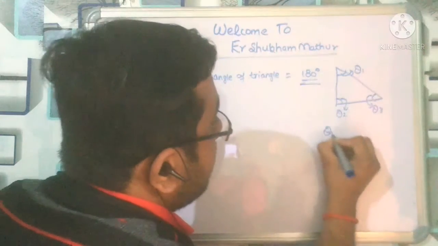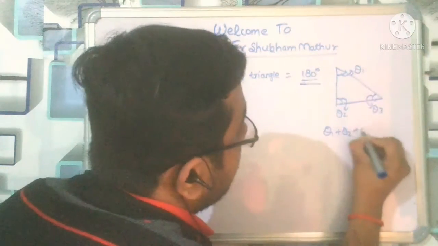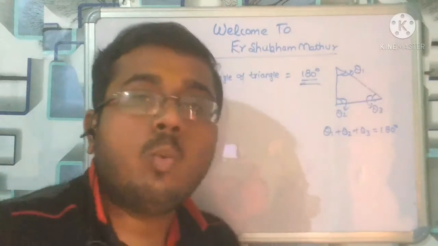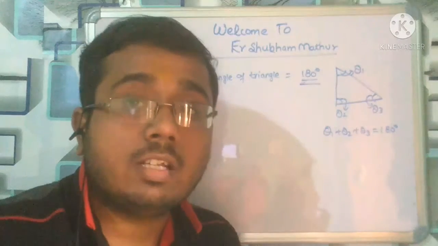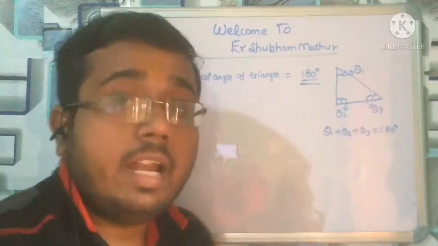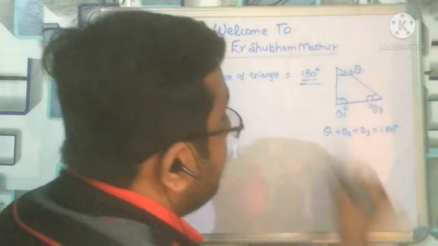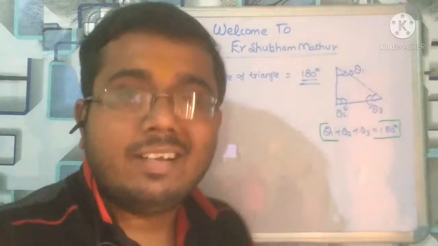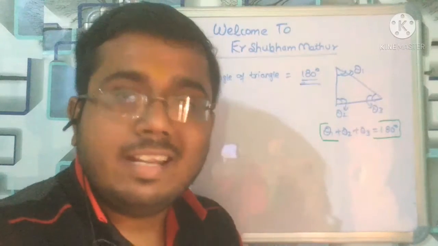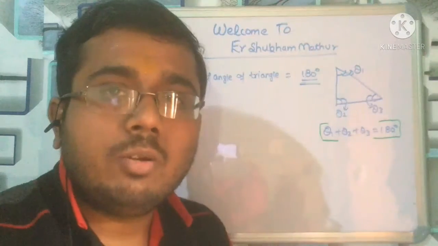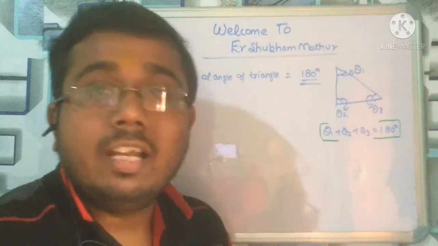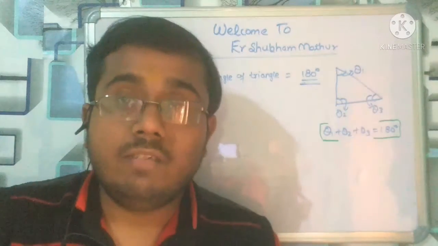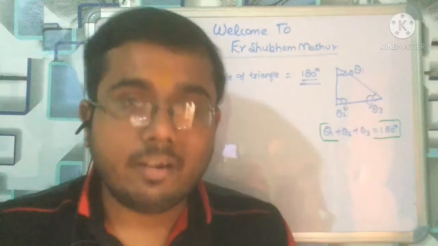So theta 1 plus theta 2 plus theta 3 is always equal to 180 degrees. Whatever the condition, it doesn't matter. It is a bitter truth. As the sun rises in the east, it is a natural truth that the sum of the angles of a triangle is equal to 180 degrees, right?